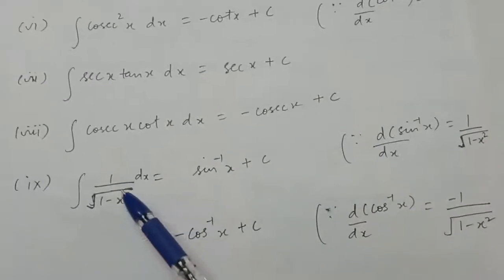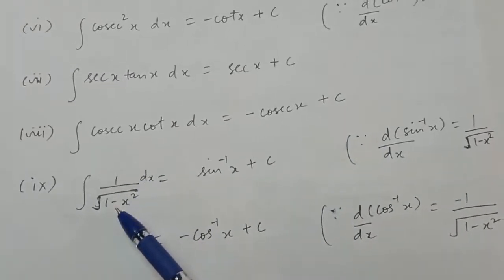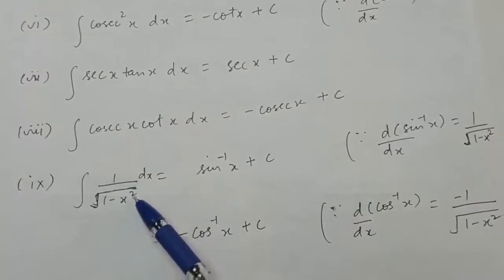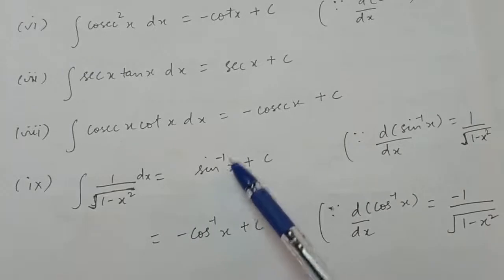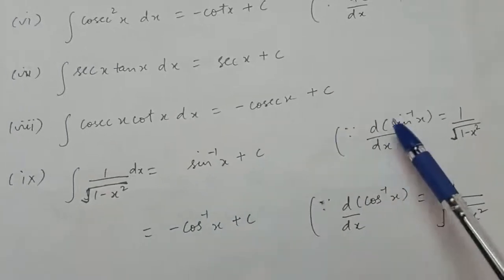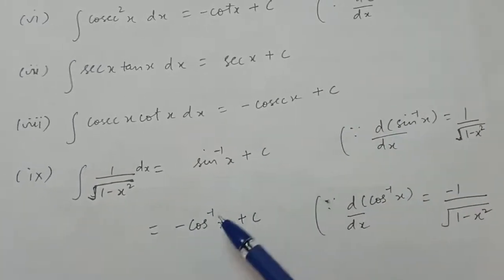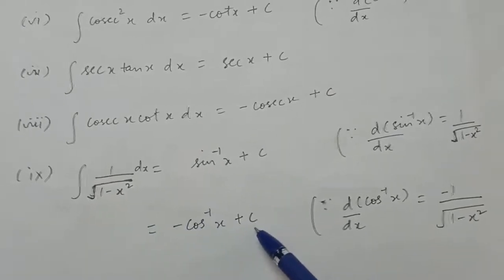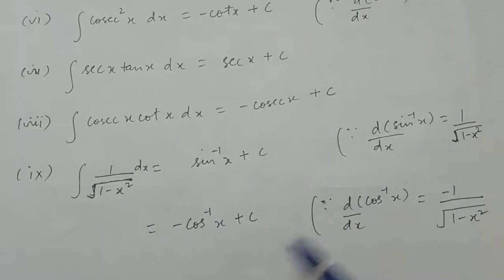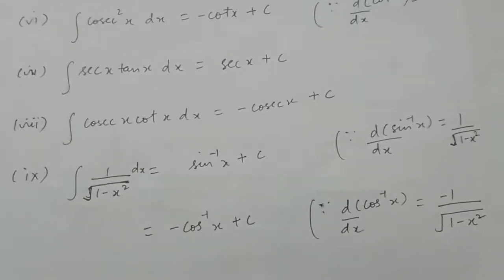Similarly, the formula of the integration of 1 upon root 1 minus x square with respect to x is either sin inverse x plus c because of this derivative, or it is equal to minus cos inverse x plus c because of this derivative, right?